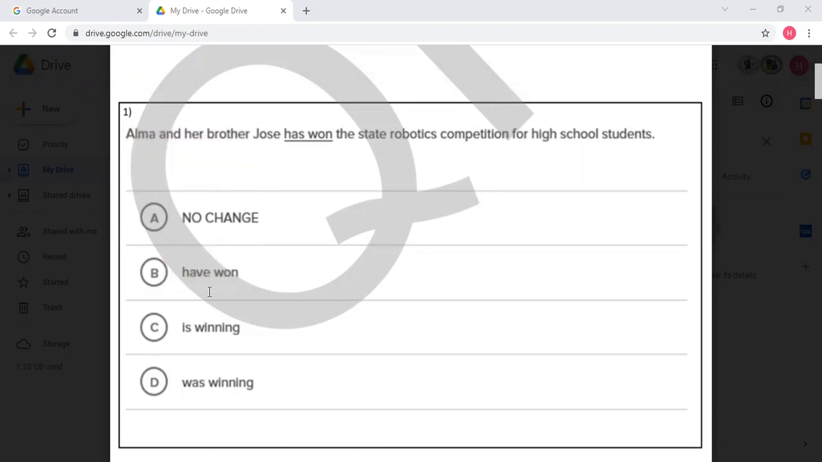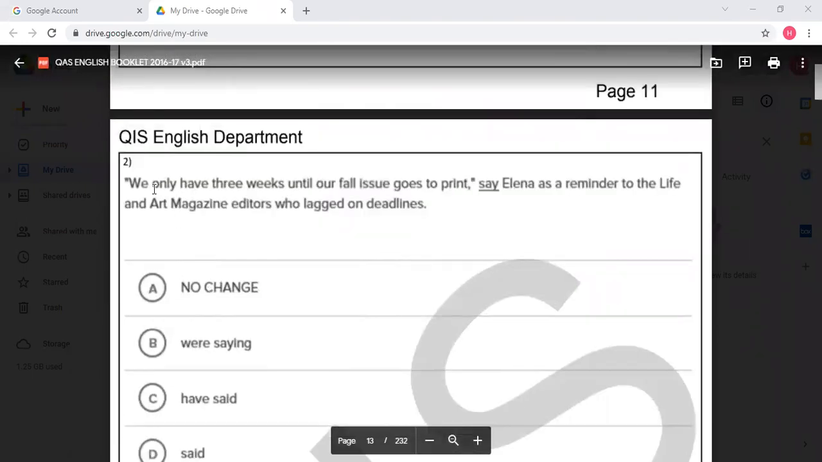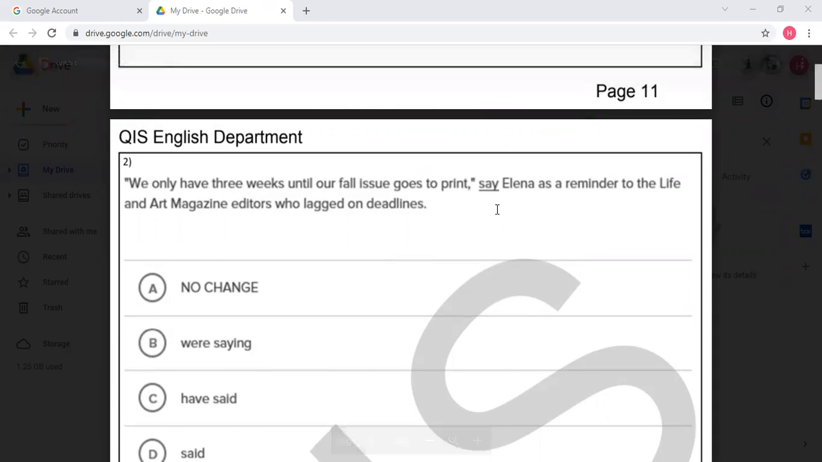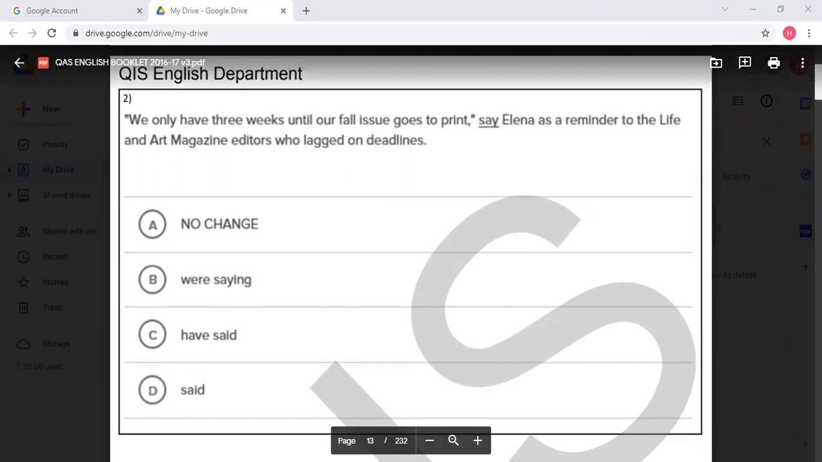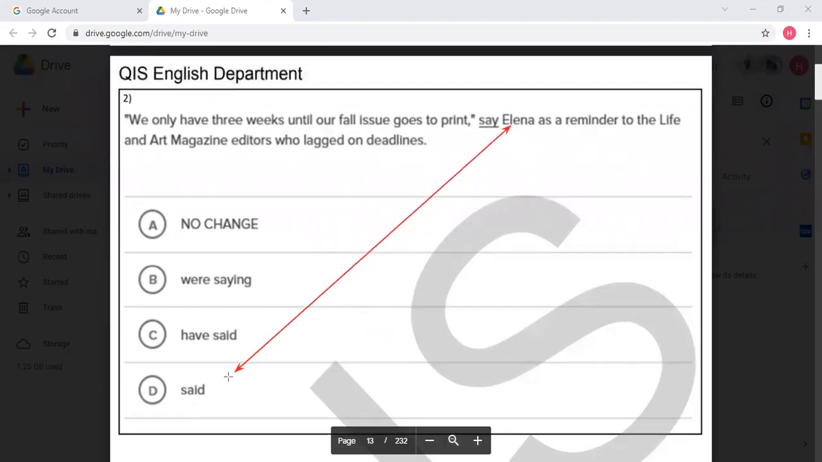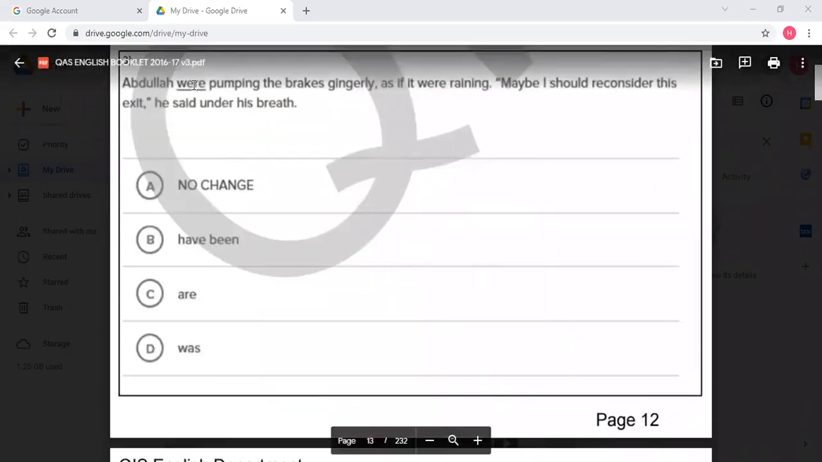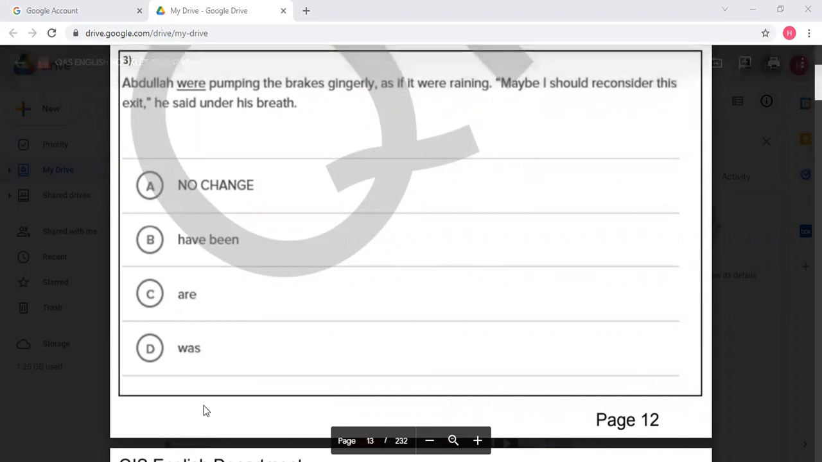Next. We only have 3 weeks, said Elena. Of course, Elena is a singular word. So I will have to say said Elena because Elena is singular. I cannot say Elena have, Elena were, Elena say, no, because this is plural and Elena is singular. Abdullah was, of course, because this is singular.